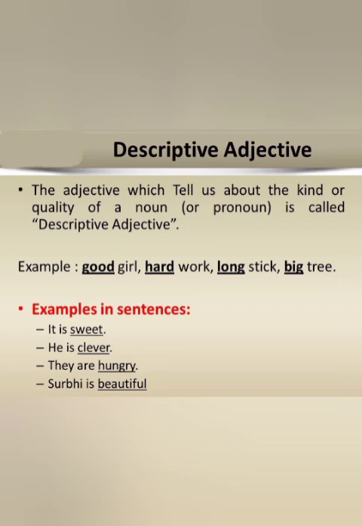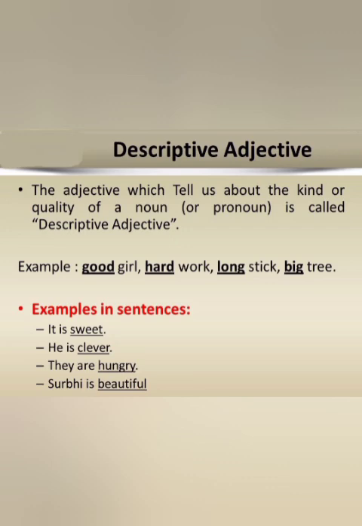For example, good girl. Good is describing the noun girl. Hard work. Hard again is the descriptive adjective which is describing the noun work. Then long stick, long. This is giving us detail about the noun stick. Next is big tree. This big word is the descriptive adjective which is giving us information about the noun tree.